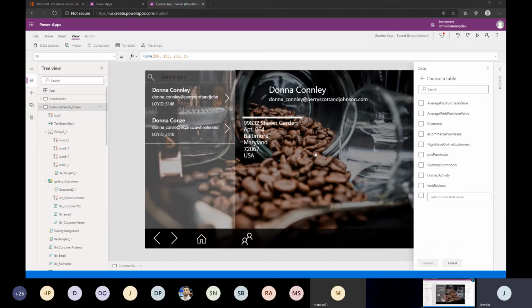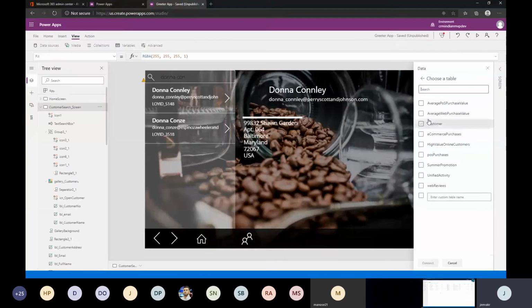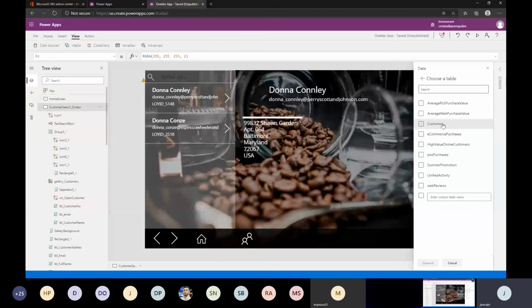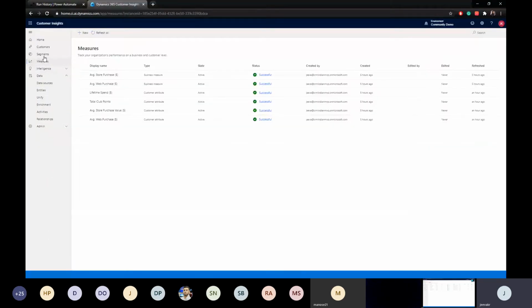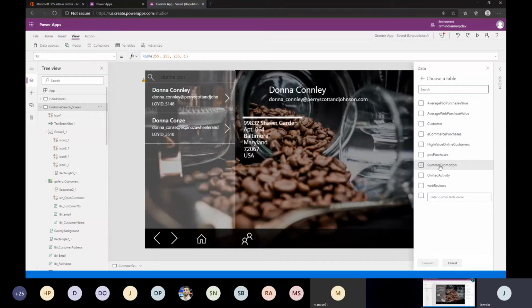To compare it in parallel, let me see. These are the measures we have, and you see the same things: average POS purchase value, average web purchase value, the business measures. You're going to see the customer profile, and also the segments, like the summer promotion, which I showed you just a few minutes back, and you can consume the data from that as well.